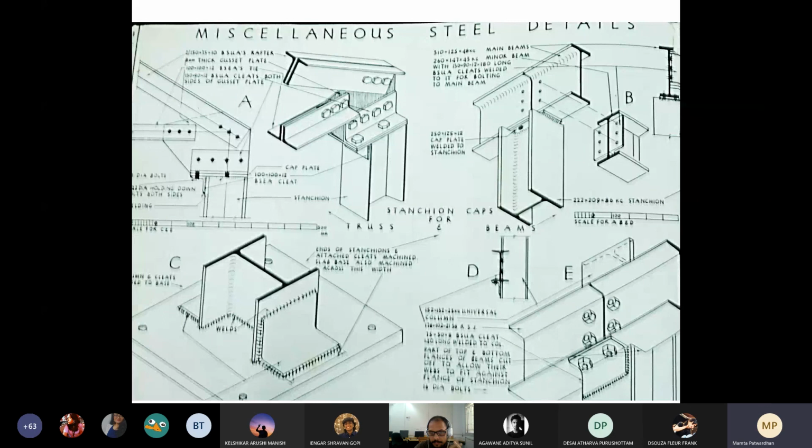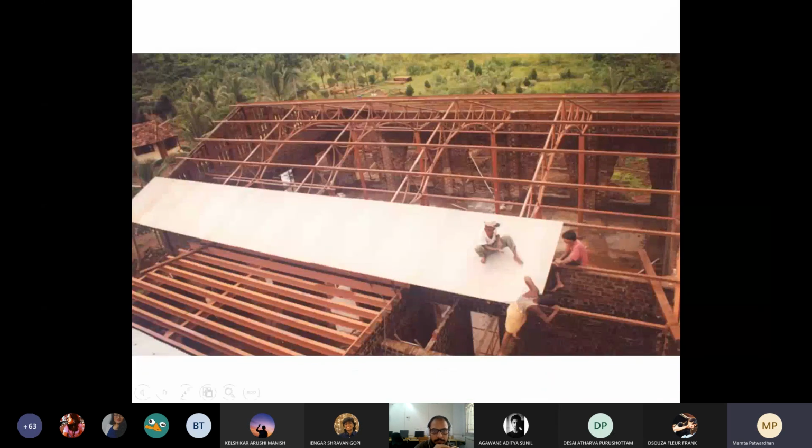Some more joinery. I'll just add these slides to today's presentation.